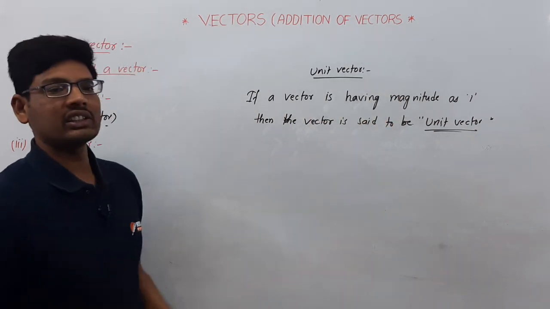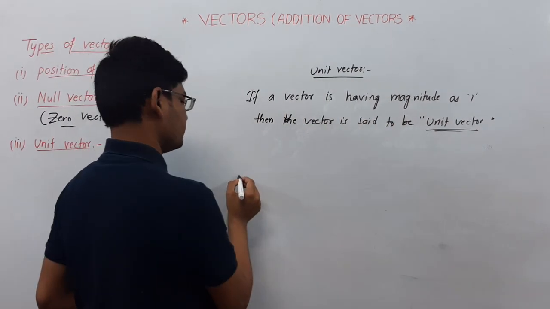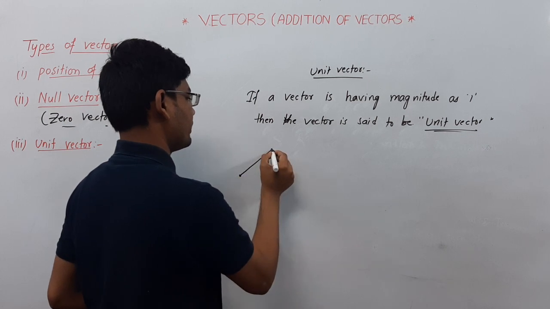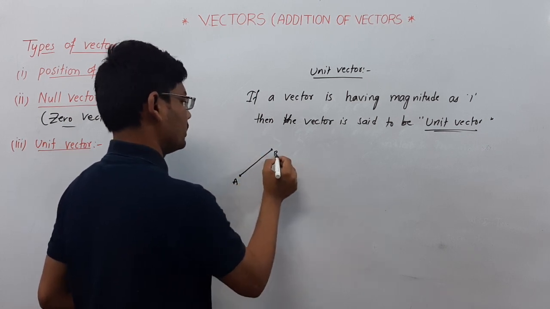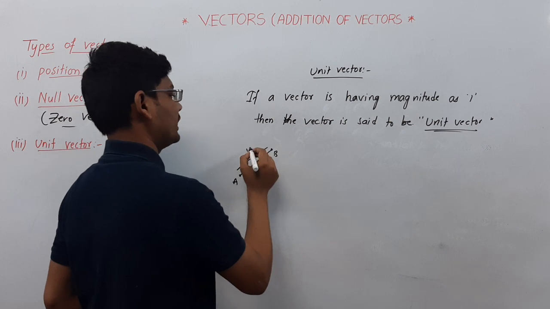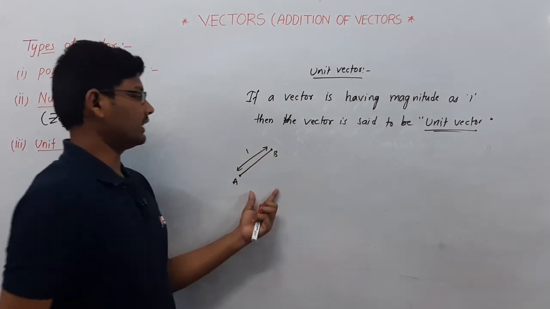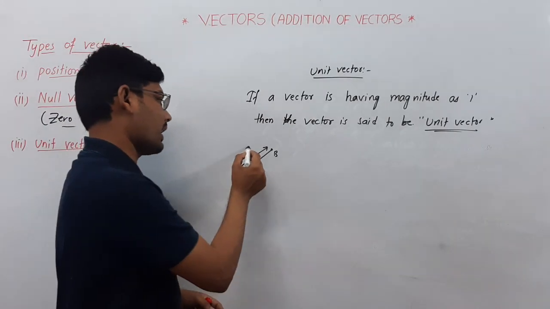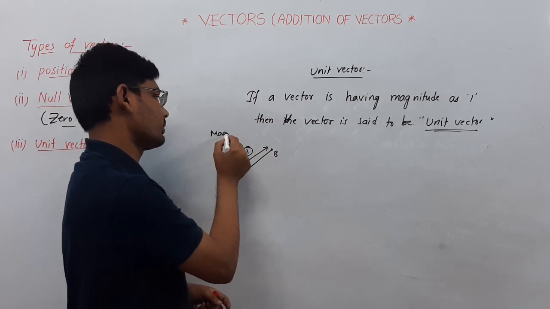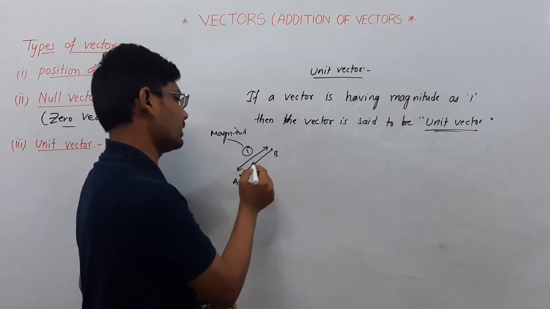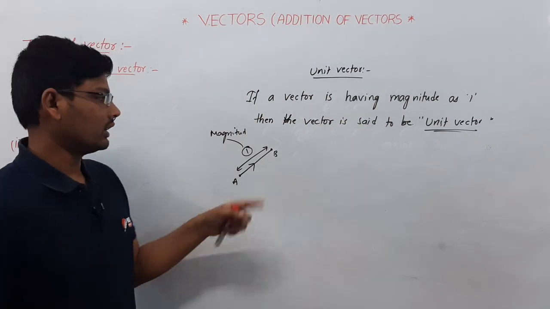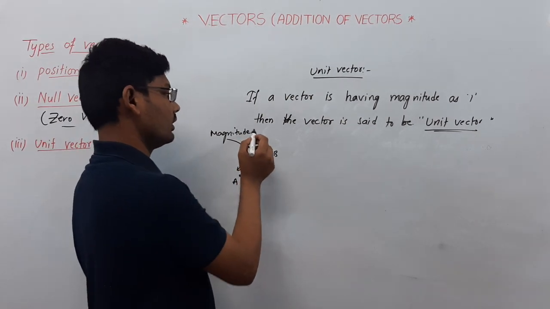Whatever the direction may be, if the magnitude is 1, then it is said to be a unit vector.